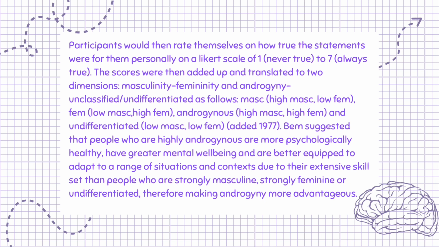The scores were then added up and translated to 2 dimensions, masculinity and femininity, and androgyny, unclassified, undifferentiated as follows: masculine, high masculine, low feminine; feminine, low masculine, high feminine; androgynous, high masculine, high feminine; and undifferentiated, low masculine, low feminine. Added 1977. Bem suggested that people who are highly androgynous are more psychologically healthy, have greater mental well-being, and are better equipped to adapt to a range of situations and contexts due to their extensive skill set than people who are strongly masculine, strongly feminine, or undifferentiated, therefore making androgyny more advantageous.